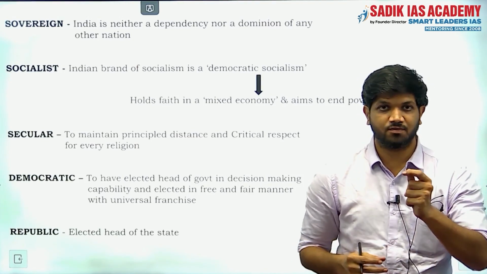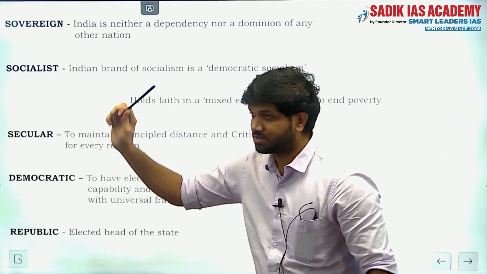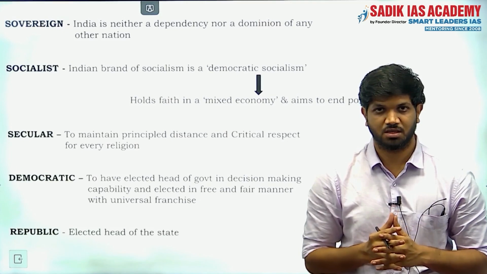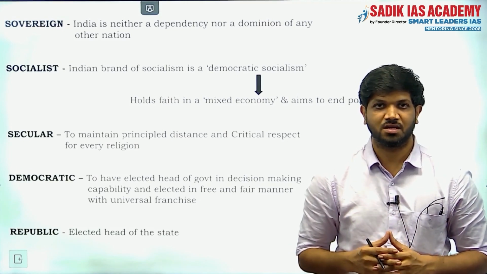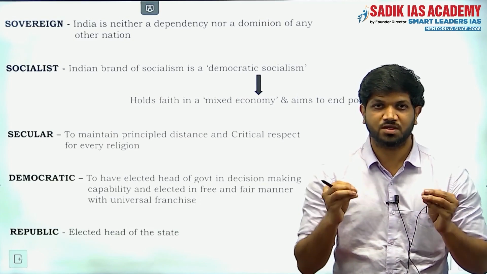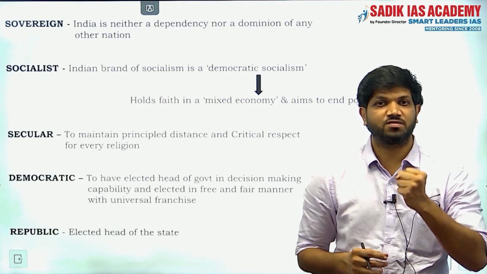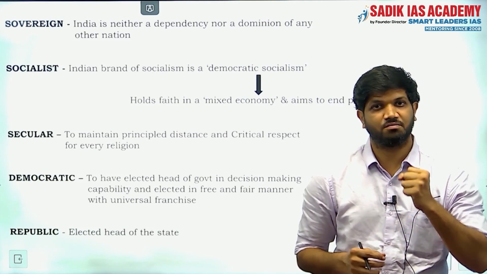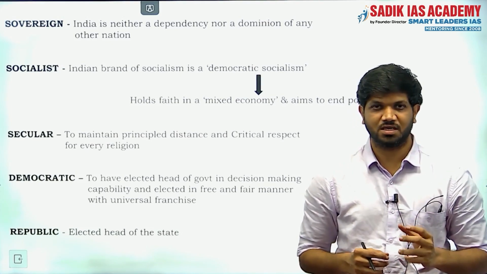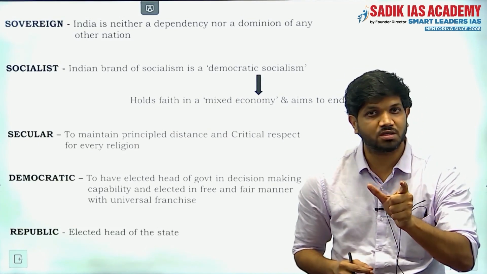The next important word in the preamble is socialistic. Socialism is nothing but the elimination of private property, and the concentration or ownership of the common wealth by the state. But our form of socialism is the Indianization of socialism, which is democratic socialism.